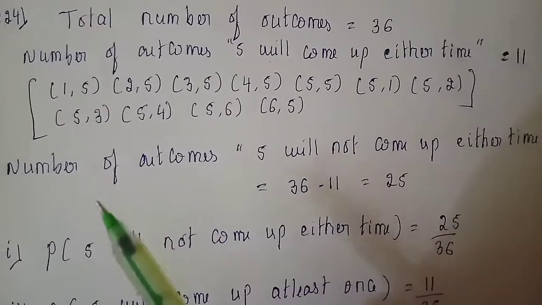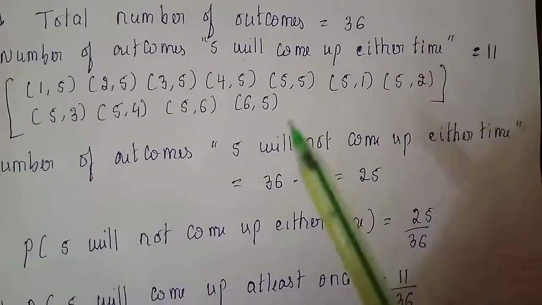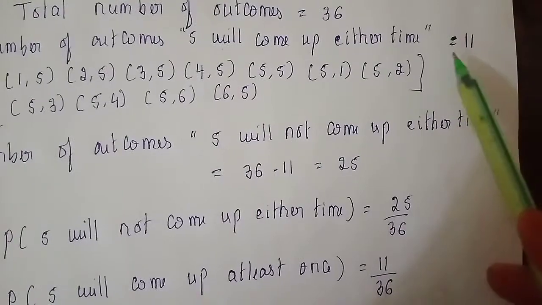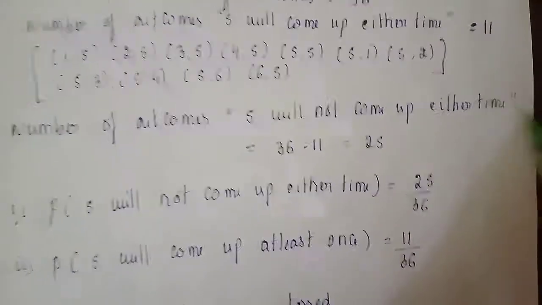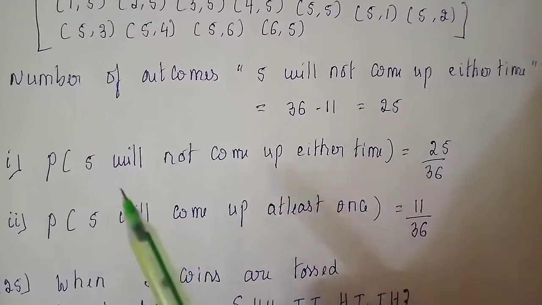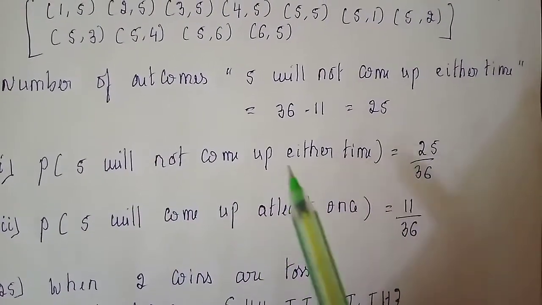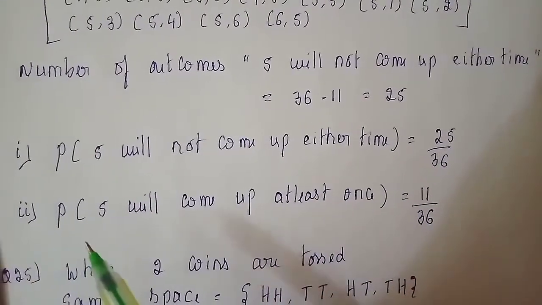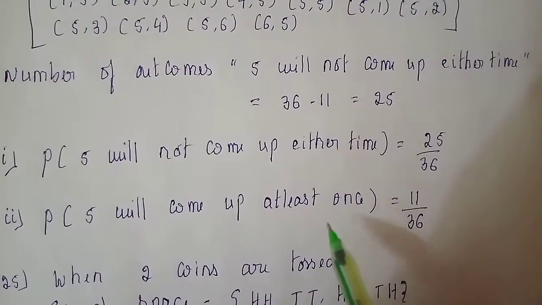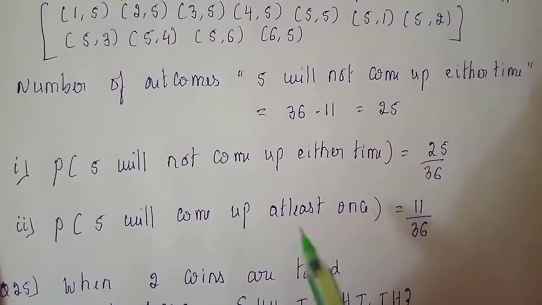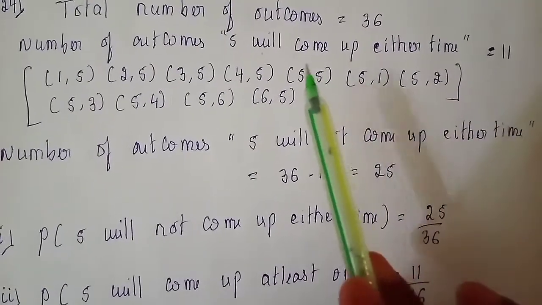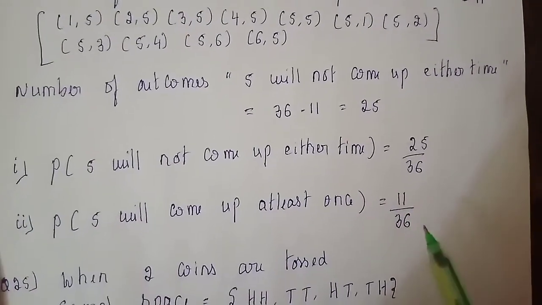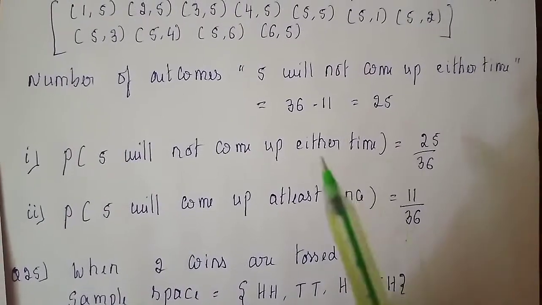Then we want the number of outcomes opposite to this, that is, 5 will not come up either time. That means total 36 minus 11, that is 25. So very simply, two questions are asked. Find the probability that 5 will not come up either time: that is 25 by 36. And the next, 5 will come up at least once. Concentrate, 5 will come up at least once or 5 will come up either time, both are the same. That is 11 by 36.